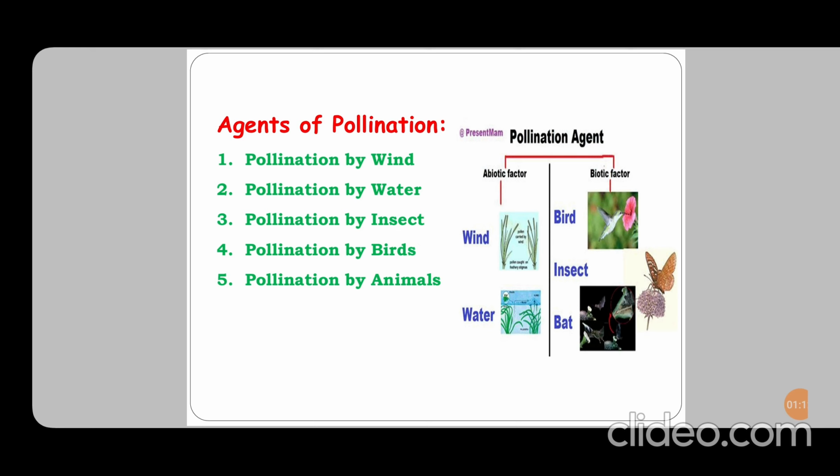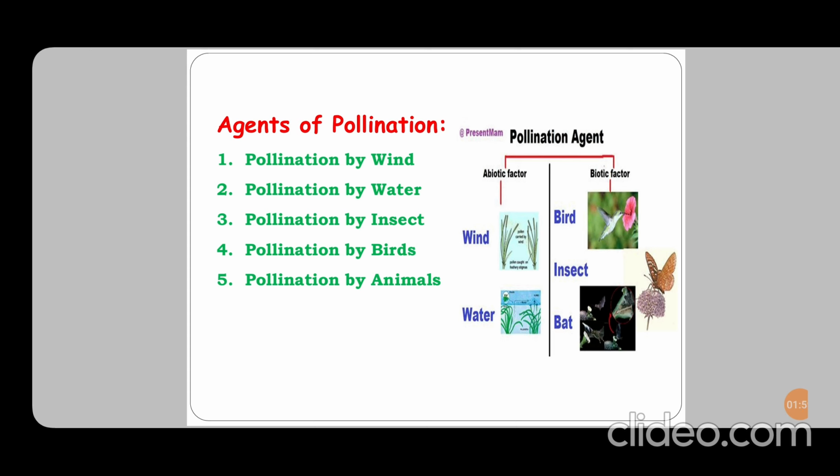First one, pollination by wind. Because of the high speed wind, the pollen grains will fly away from the stigma of a flower and stick on another flower's stigma. Second one, pollination by water. The flowers under the water have pollen grains. Because of the speed of the water, the pollen grains will be carried away from the flower and stick on another flower's stigma.